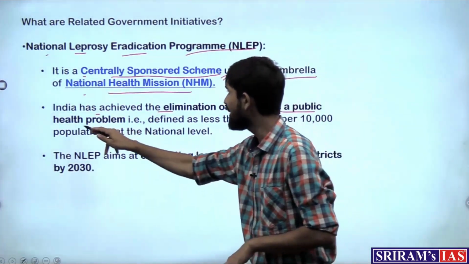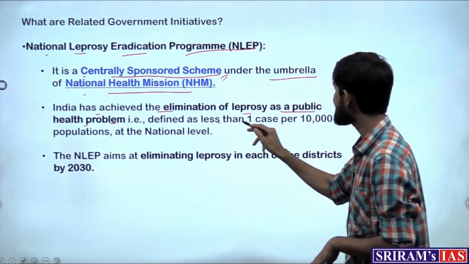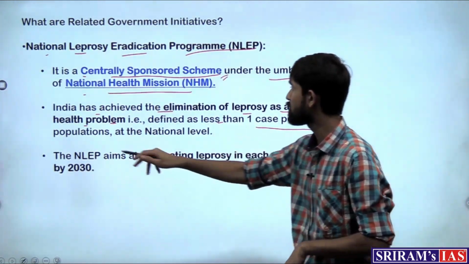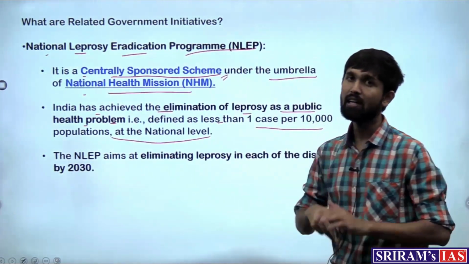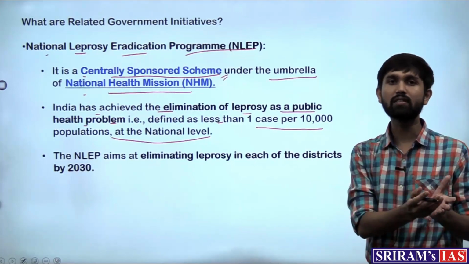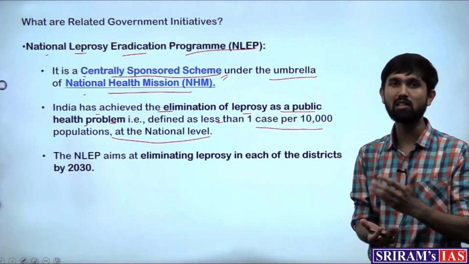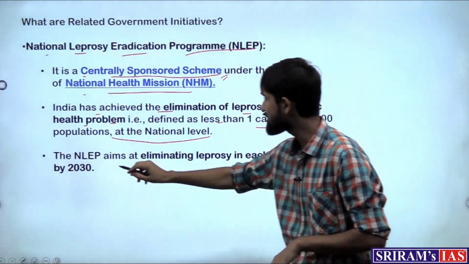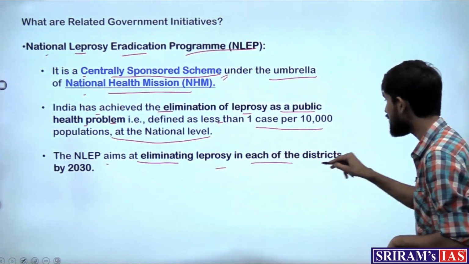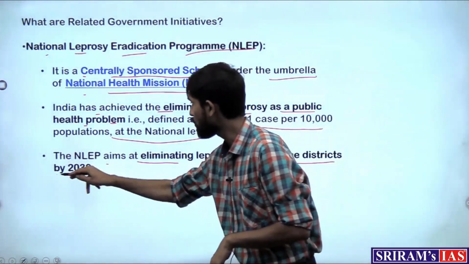It is under the umbrella of the National Health Mission, and India has achieved the elimination of leprosy as a public health problem, which is defined as less than 1 case per 10,000 population at the national level. This has been the claim, but certain data that we keep receiving suggests otherwise, and this aims at eliminating leprosy in each of the districts by 2030.